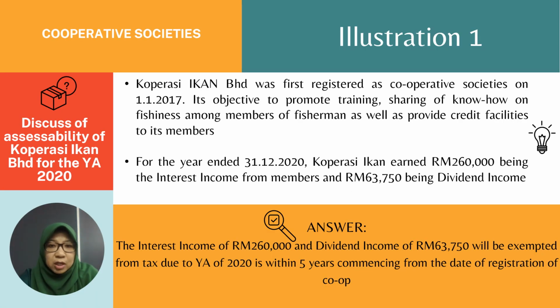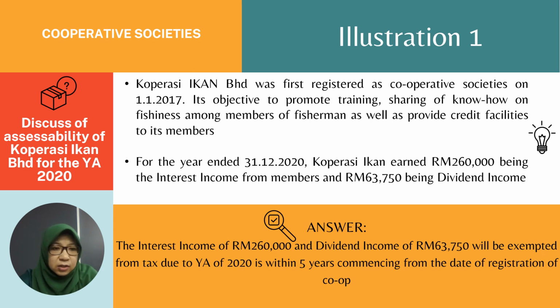We can see from illustration 1, Koperasi Ikan Berhad was first registered as a cooperative society on 1st January 2017. Its objective is to promote training and sharing of know-how on fisheries among members who are fishermen, as well as provide credit facilities to its members. For the year ended 2020, Koperasi Ikan earned 260k interest income and 63,750 dividend income.